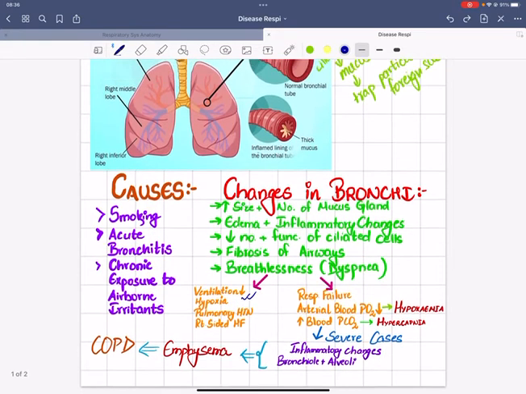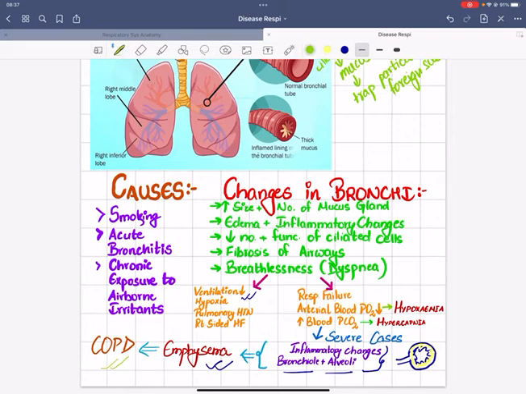And because of this, in severe cases, we have seen that the inflammatory changes further develop or spread into the bronchioles and the alveoli, resulting in emphysema. So when the inflammation spreads into the alveoli and they also become inflamed, this condition is known as emphysema. This results in emphysema, and finally it results in COPD.